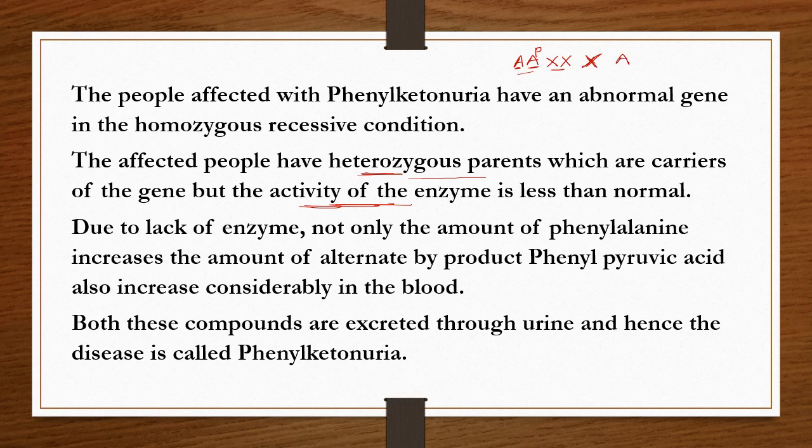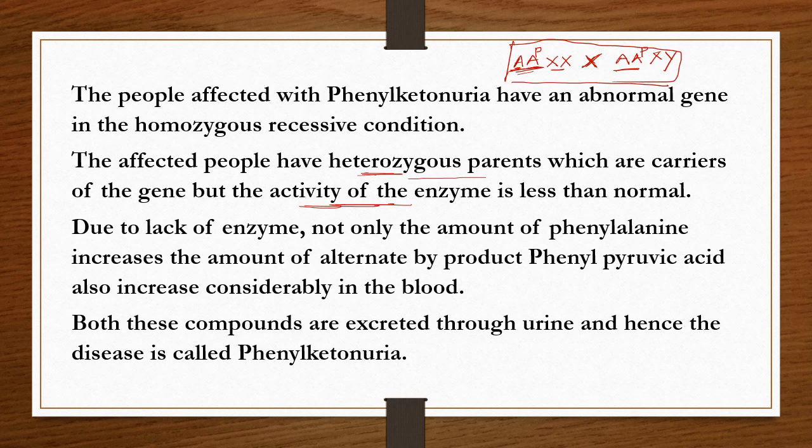Capital A is the normal autosome, and the other autosome has the defective gene, and the sex chromosome is normal. So when the parents are in this condition, the autosomes are heterozygous. So the affected people have heterozygous parents. So this is the heterozygous parent condition.